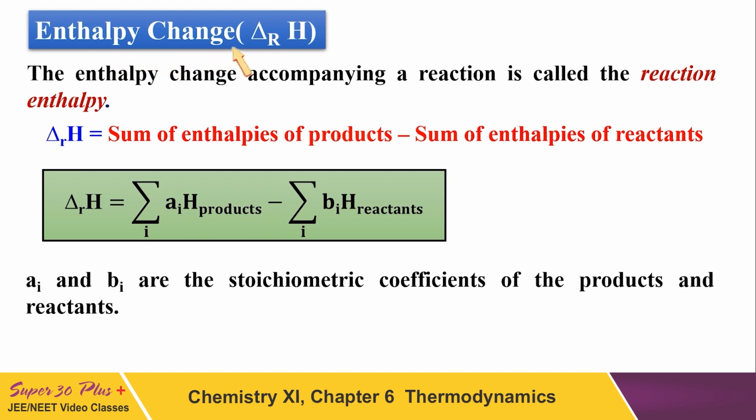And the enthalpy change accompanying a reaction is called the reaction enthalpy. So what is reaction enthalpy? It is the sum of the enthalpies of the products minus the sum of the enthalpies of the reactants. Whatever the total sum of the enthalpies of the products, summation, minus the summation of the enthalpies of the reactants. And we do it along with the stoichiometry. AI and BI are the stoichiometric coefficients of the products and reactants respectively, which means if in any reaction there is an involvement of 2 molecules of ammonia, then we will multiply its heat by 2. We also use their stoichiometric coefficients.